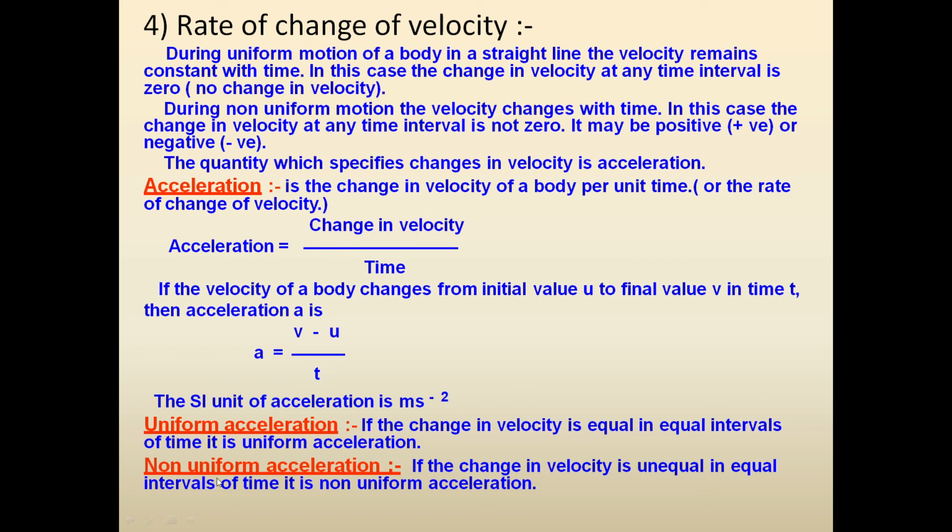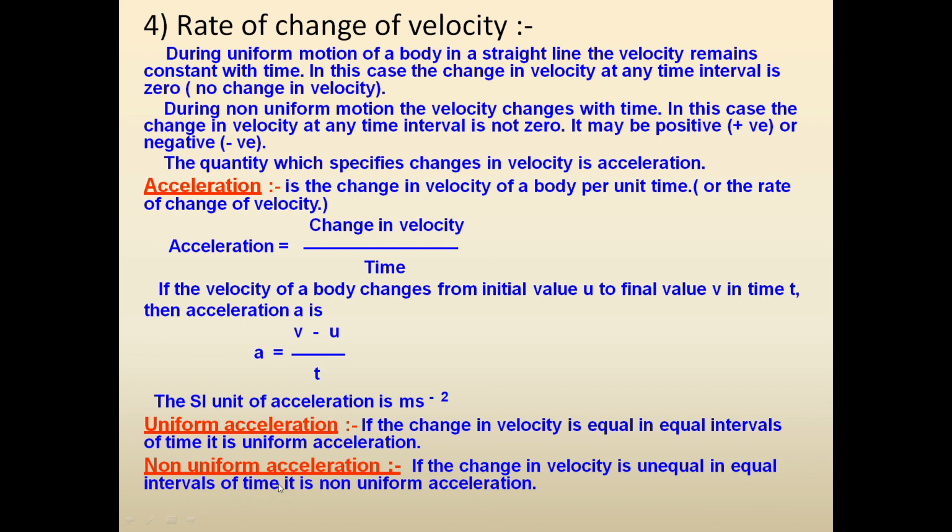Two types of acceleration we have here, uniform acceleration and non-uniform acceleration. If the change in velocity is equal in equal intervals of time, it is said to be uniform acceleration. It means velocity increases by equal amounts, then it is uniform acceleration.